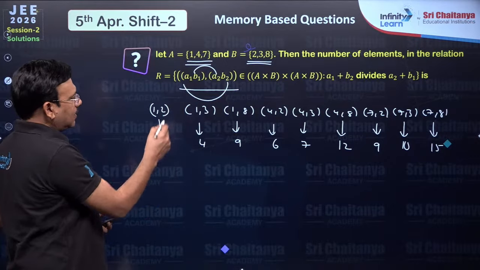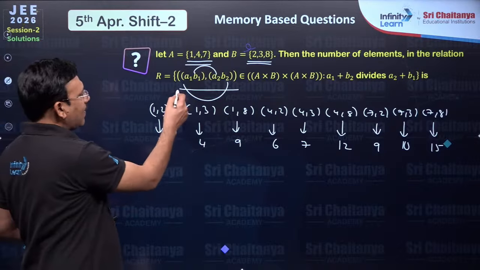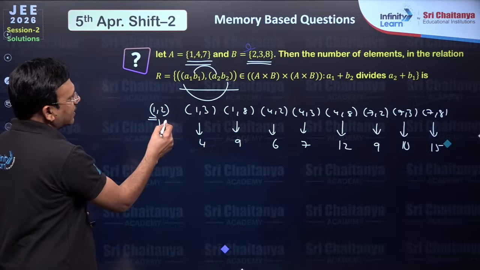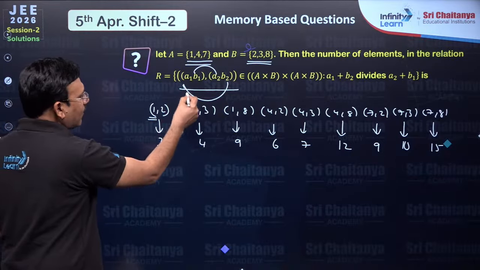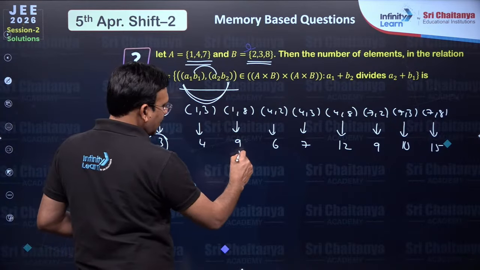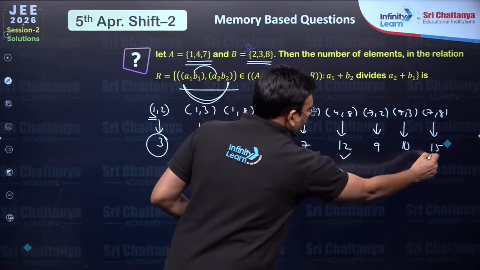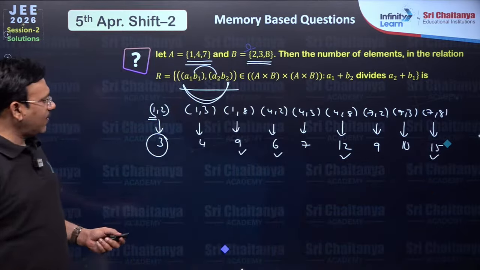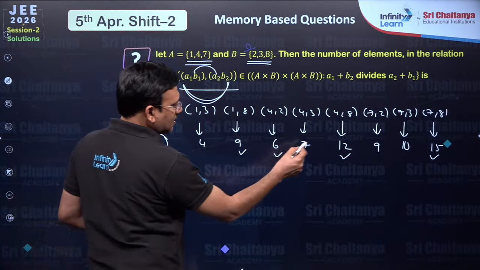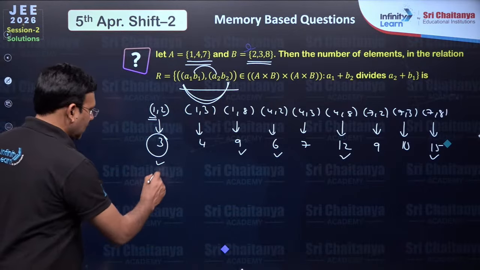This is 1,2 with sum 3 as the A1 B2 combination, that means first one is taken from A, second one from B. If A1 B2 is chosen like 3, it can divide 9, 6, 12, 15, and 3 itself. That means 3, 6, 9, 12, 15, so it is going to be 5.